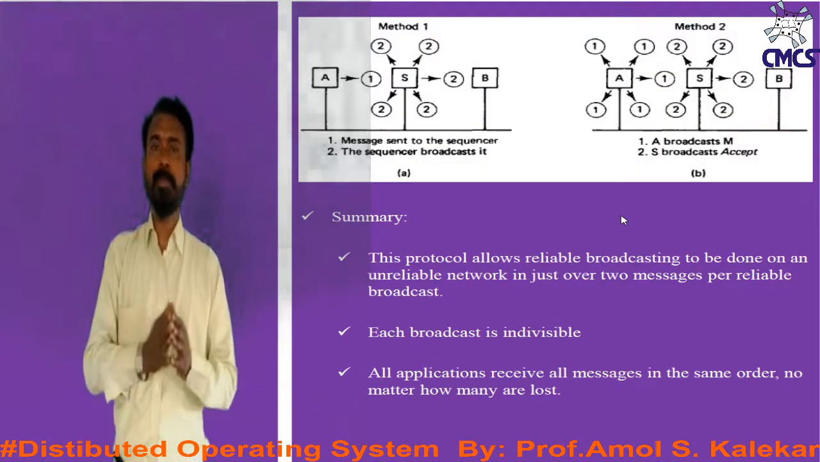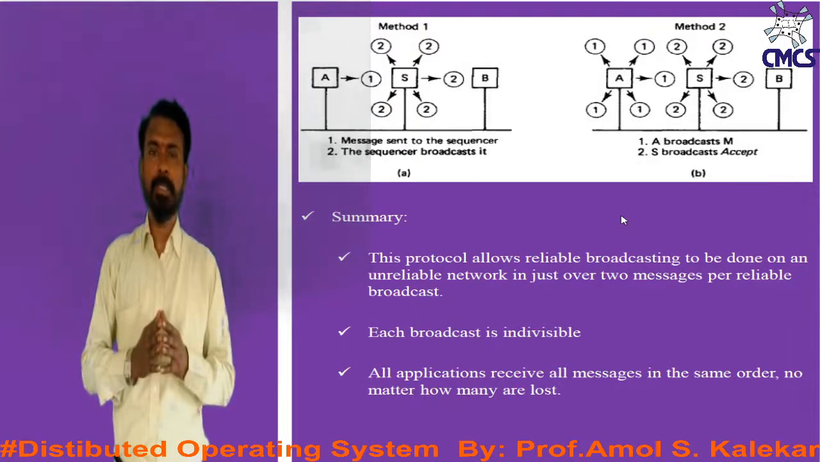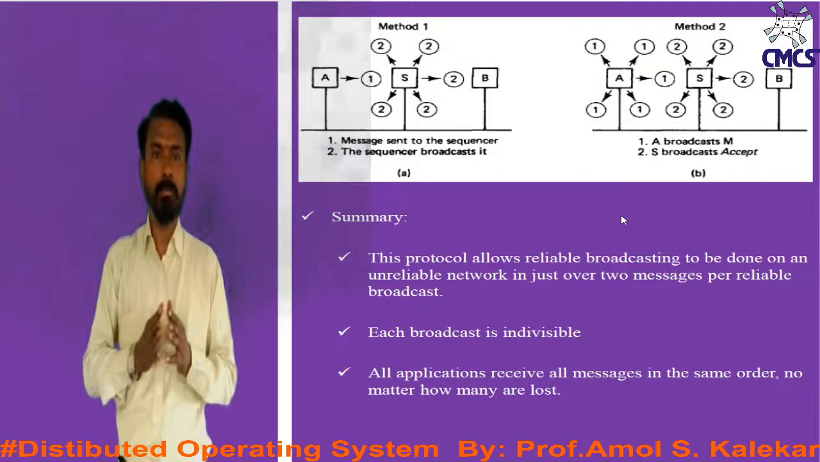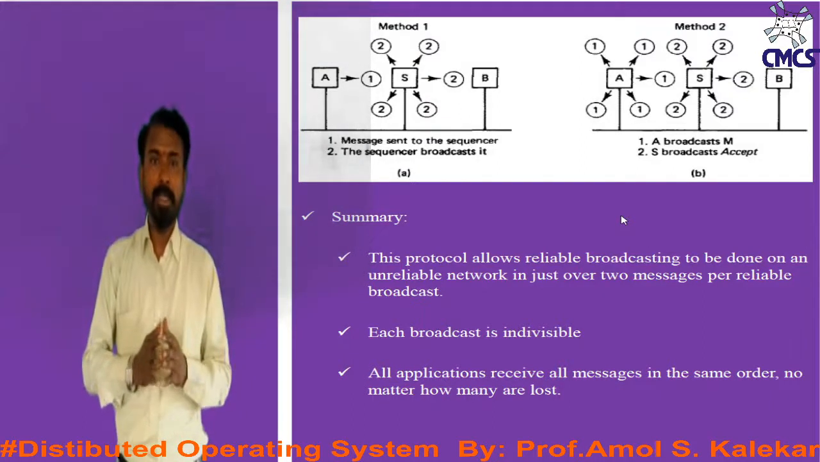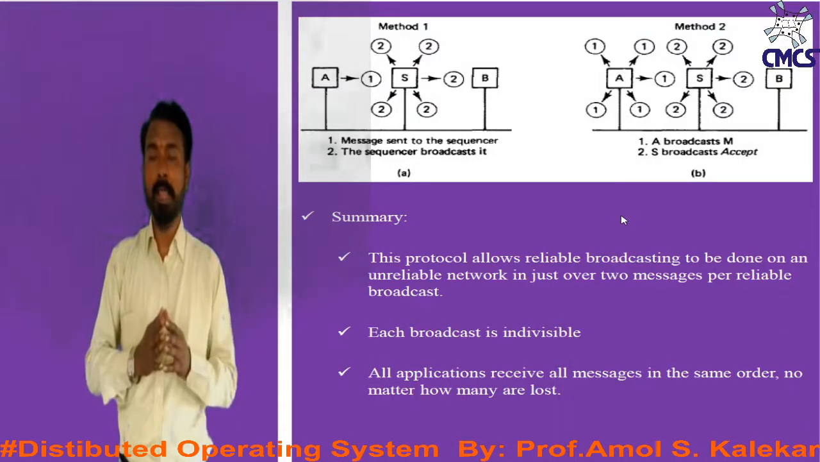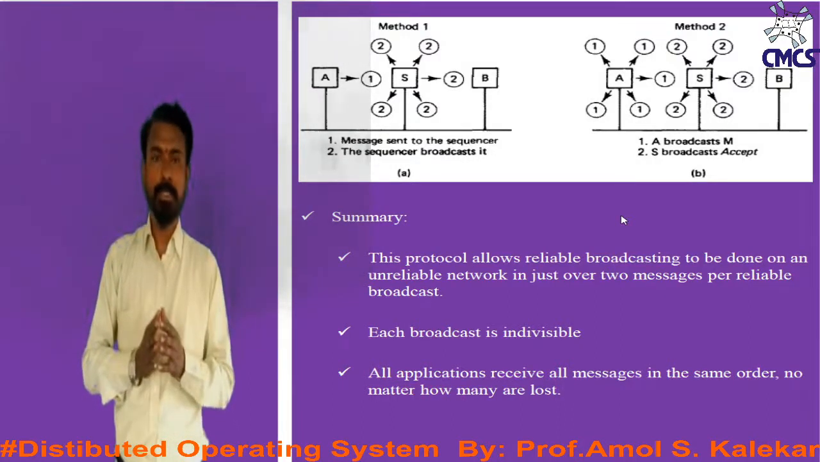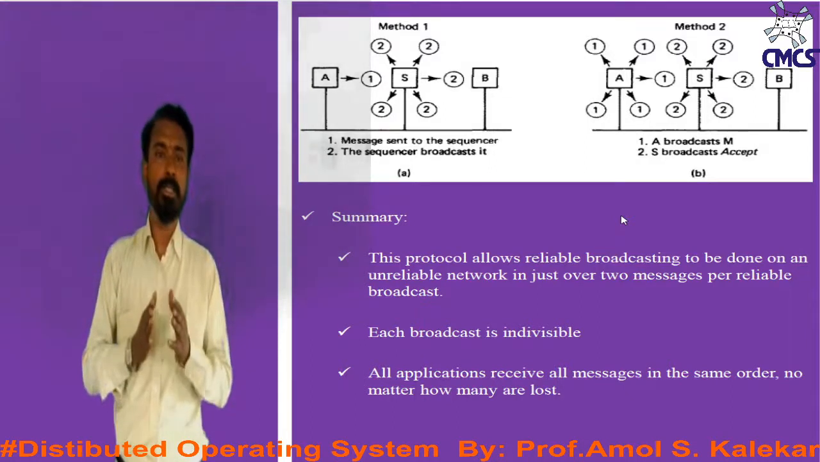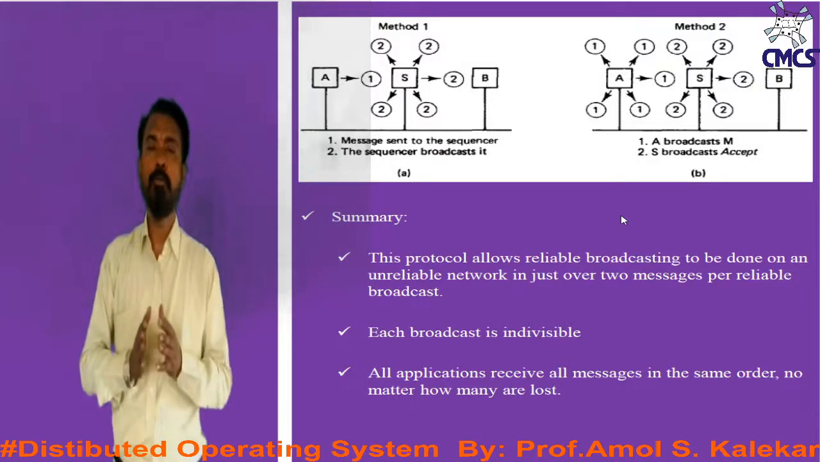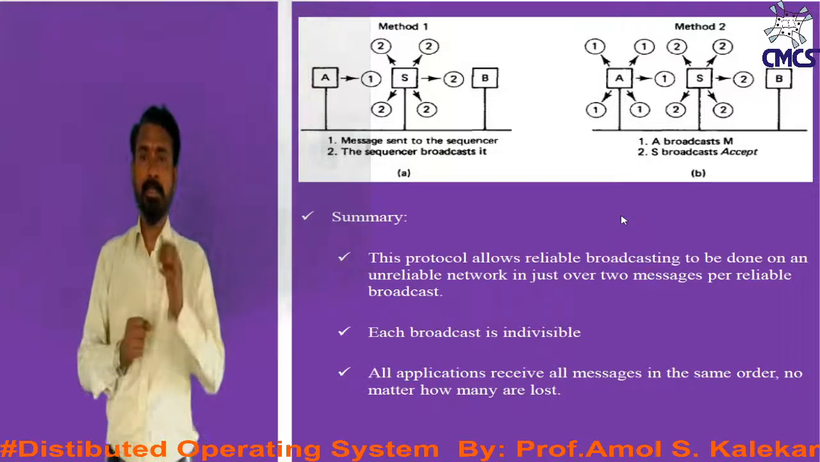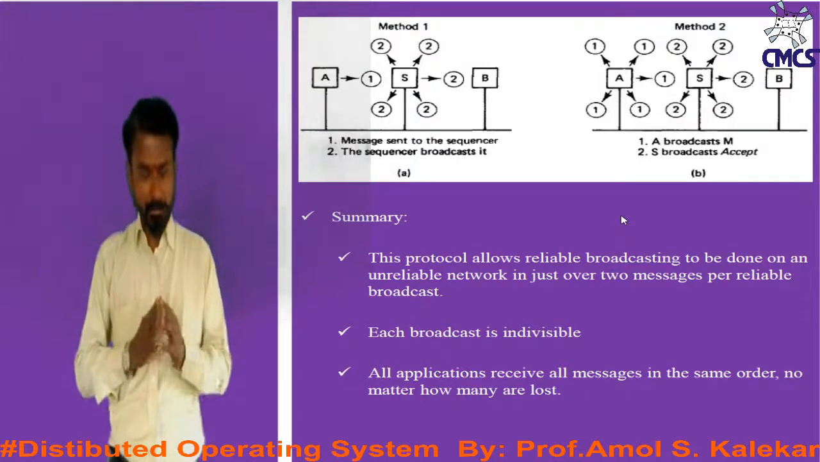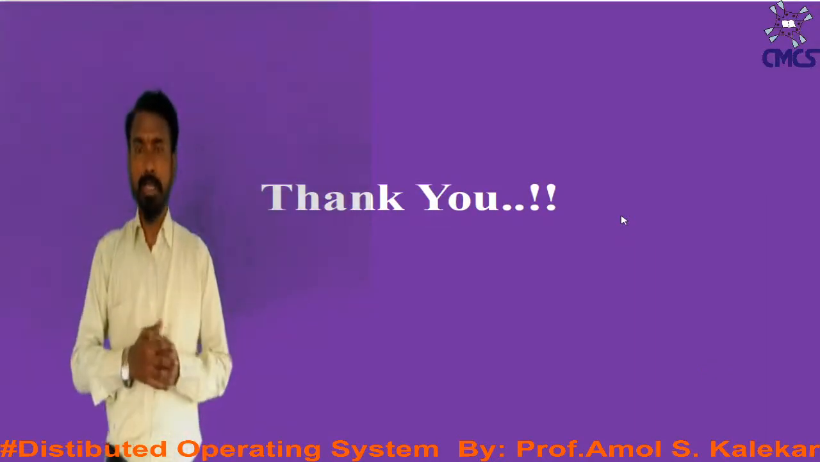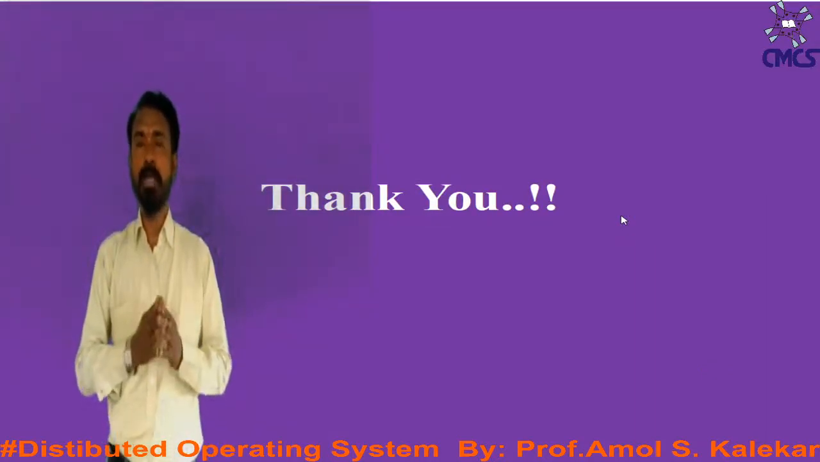It can be summarized with the help of this diagrammatic representation. This protocol allows reliable broadcasting to be done on an unreliable network in just over 2 messages per reliable broadcast. Each broadcast is individual, and all applications receive all messages in the same order no matter how many are lost. So this is how it actually works. Dear students, these are some of the points as far as communication in Amoeba is concerned.